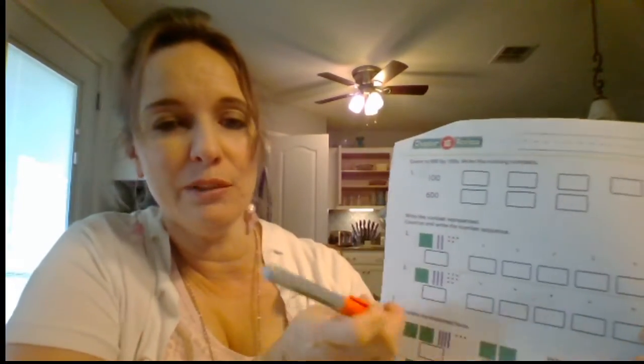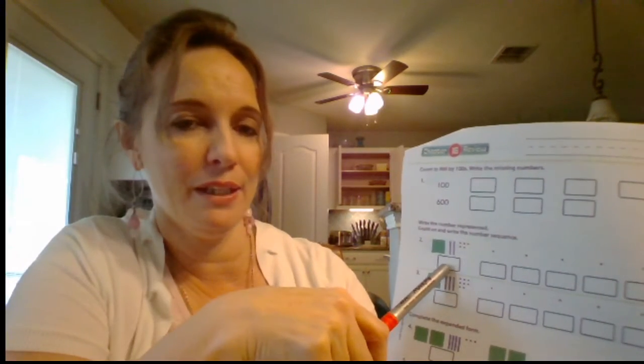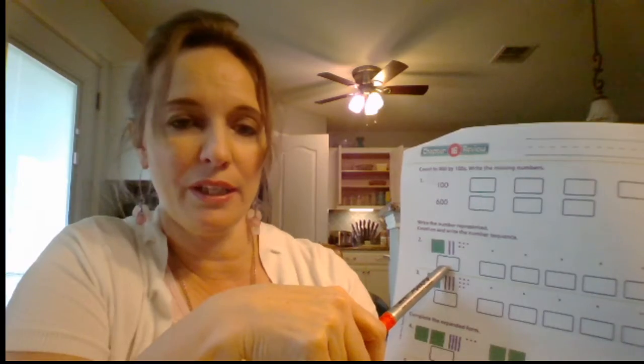1,000. All right, on this one, you're going to be counting by ones because they're adding 1 dot, 1 dot, 1 dot, 1 dot. So first of all, you've got to figure out this number, and you've got to write it down right here. And then just start counting. If you need to back up in your head a little bit, say it was 127. What could you back up to? You could back up to 125 or even 120. And count up, and then just keep on counting and keep writing it down.